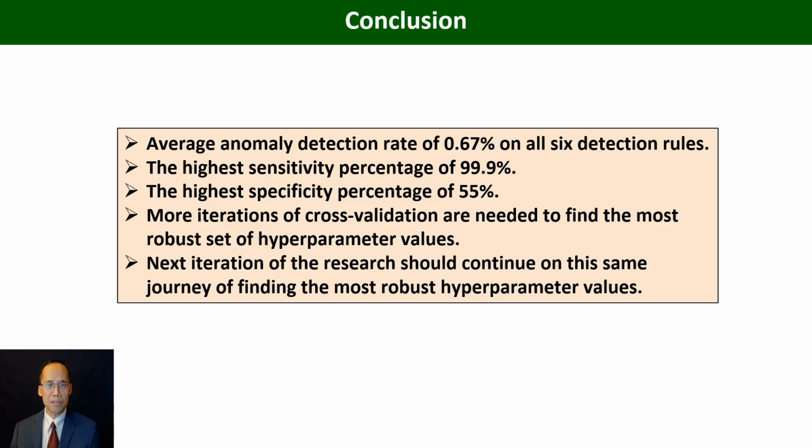And that was not good enough to be used for threshold setting. So more iterations of cross-validation are needed to find the most robust set of hyperparameter values. So in the next iterations of this research, the researcher should continue on the same journey of finding this most robust set of hyperparameter values.